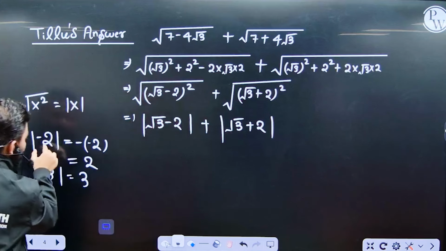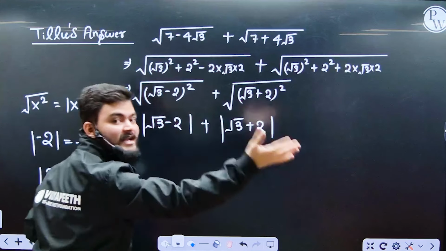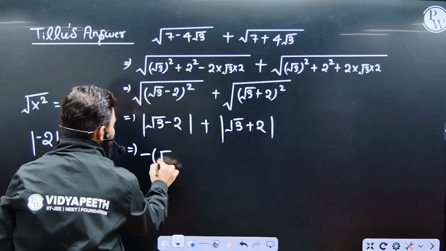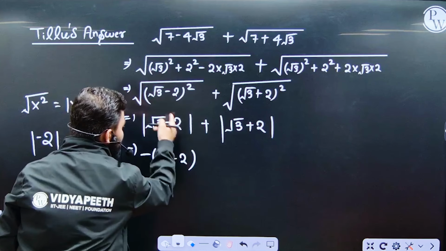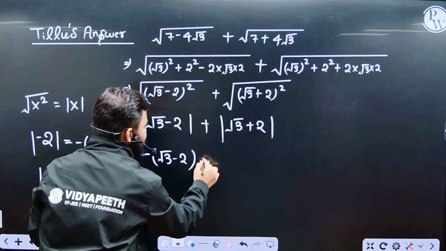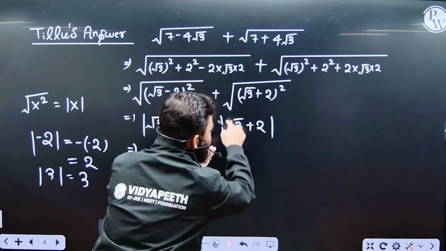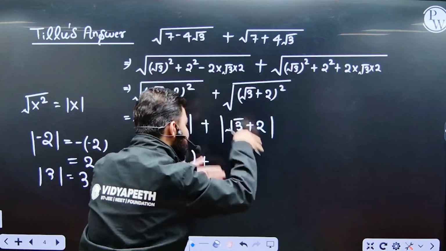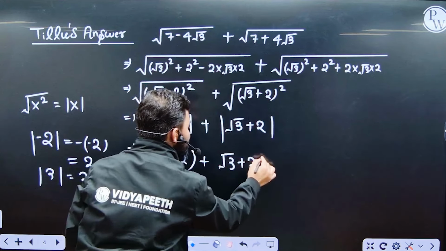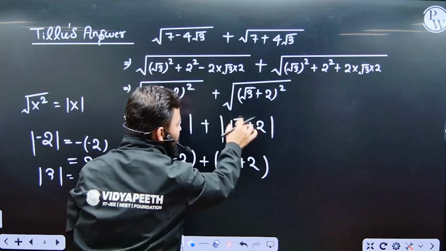So the quantity inside this modulus is negative, and when the quantity inside the modulus is negative, it comes out with a negative sign. It means this value will be minus of root 3 minus 2. And the quantity inside this other modulus is positive, so it comes out as it is, root 3 plus 2.